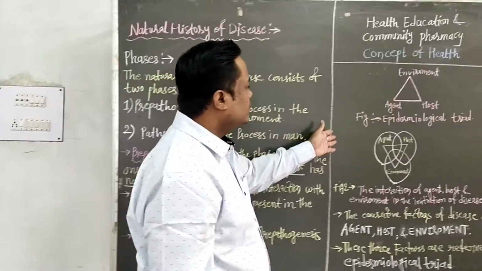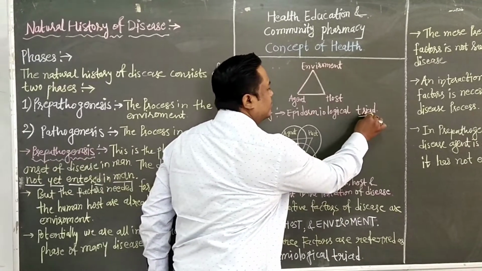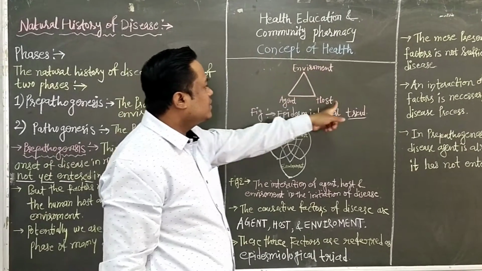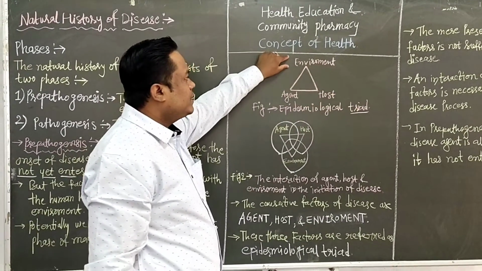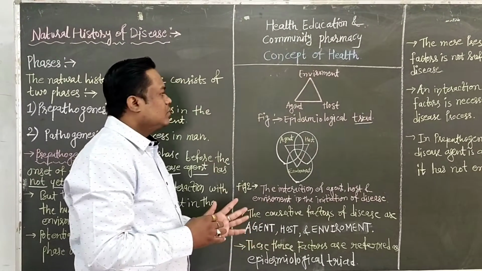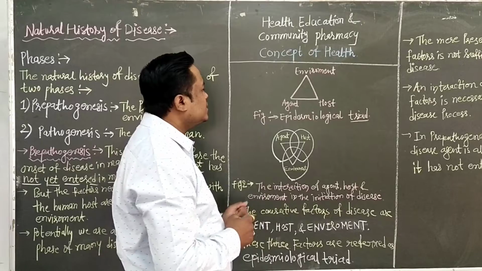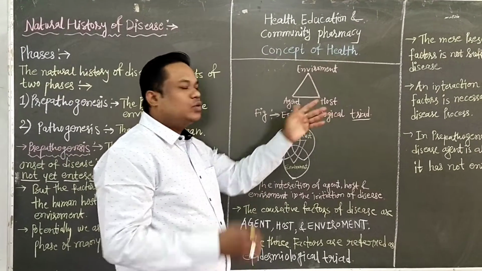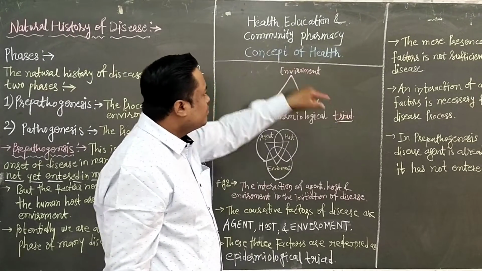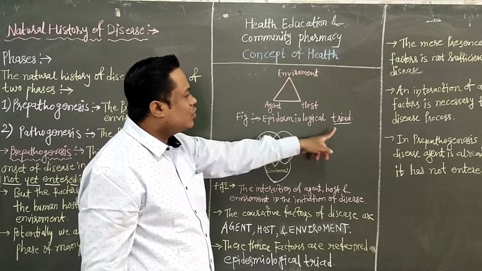Then you have to see the diagram. This is called the diagram of the epidemiological triad. Triad means a triangle, connected with the first, environment, second, the agent, and third, the host. For example, positive agents, for example bacteria, then certain viruses. These are the positive agents for the disease condition. The third is host. Host means to receive certain things. Then it is called a triad, meaning environment, agent and host are a combination forming a triangle.